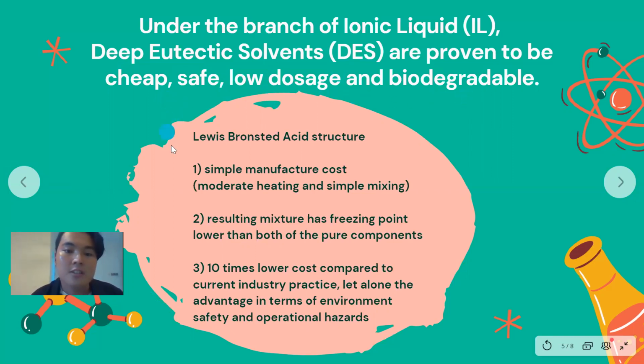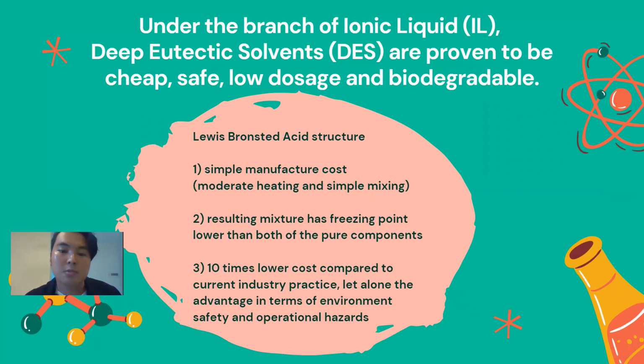Their structure is a very simple Lewis-Brønsted acid, so they require only moderate heating and simple mixing. So their cost of manufacturing is simple. Even the process is also simple. And why is it called deep eutectic solvent? Because the resulting mixture has a freezing point lower than that of the two pure components.